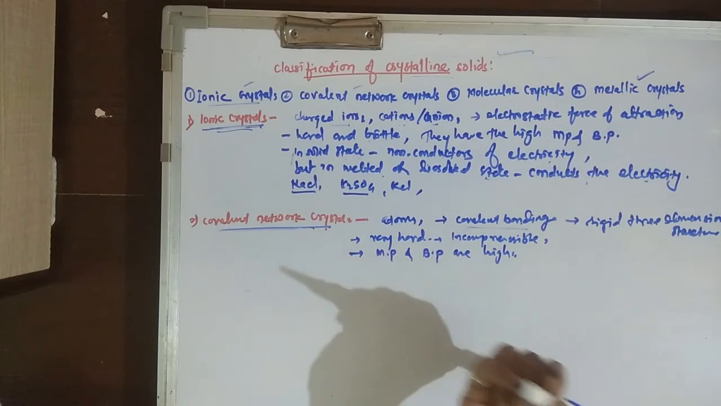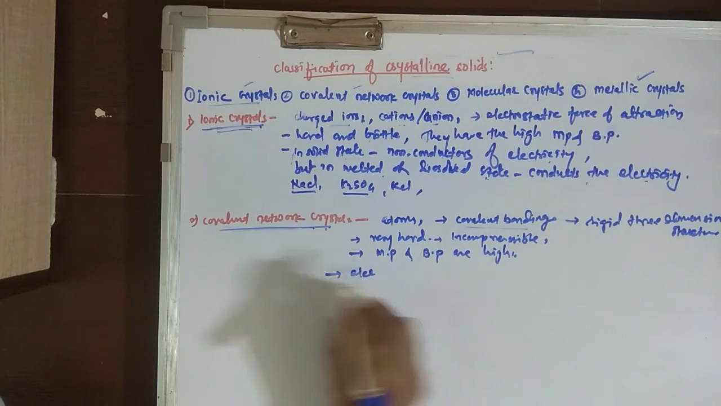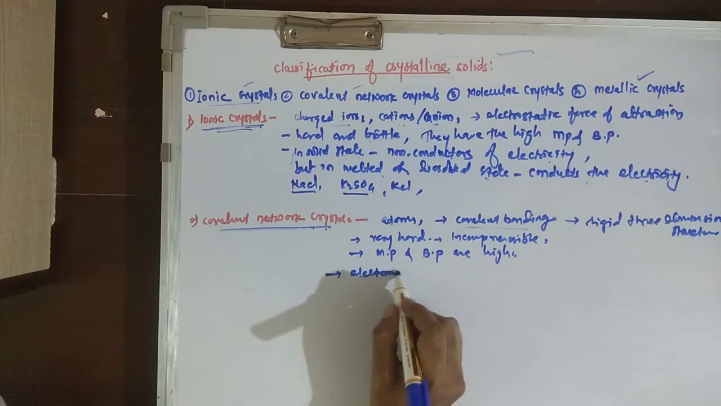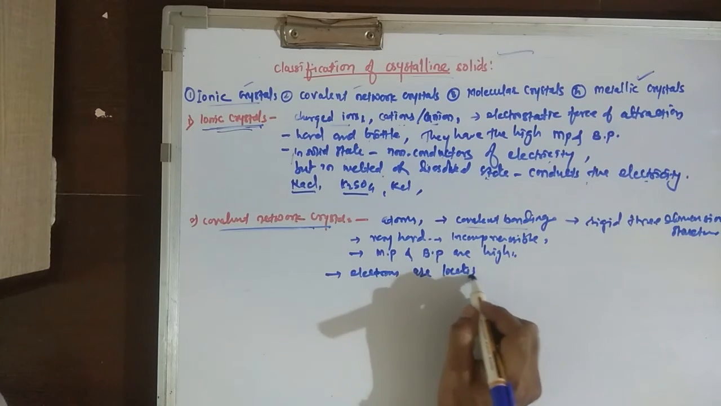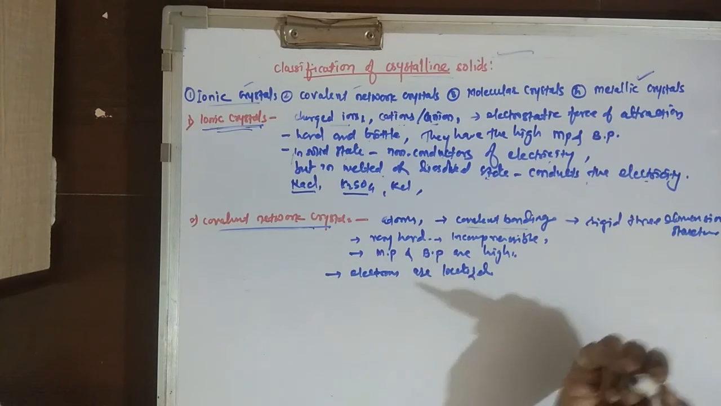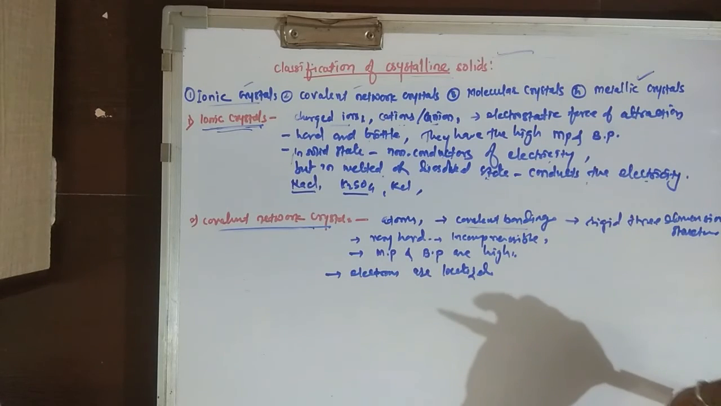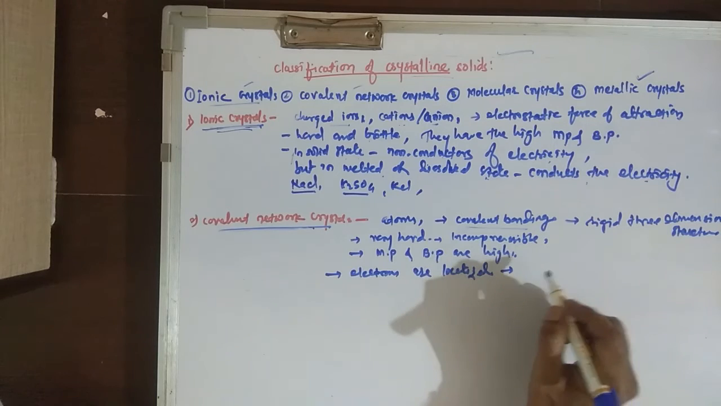In these covalent network crystals, the electrons are localized. Localized means they are not free to move. That's why they are not mobile, and because of this reason, they are poor conductors of electricity.